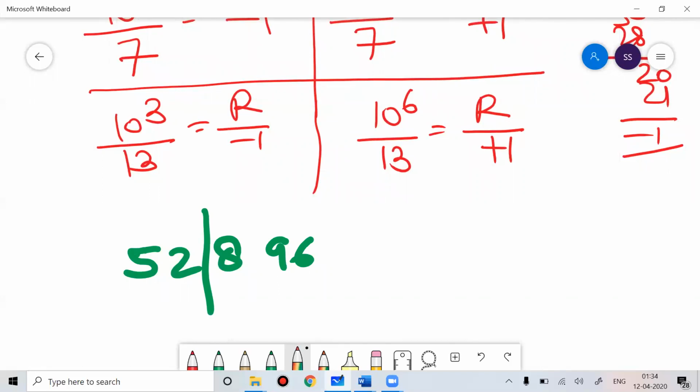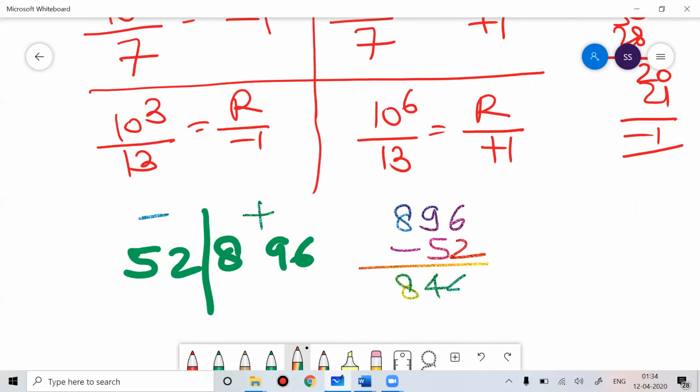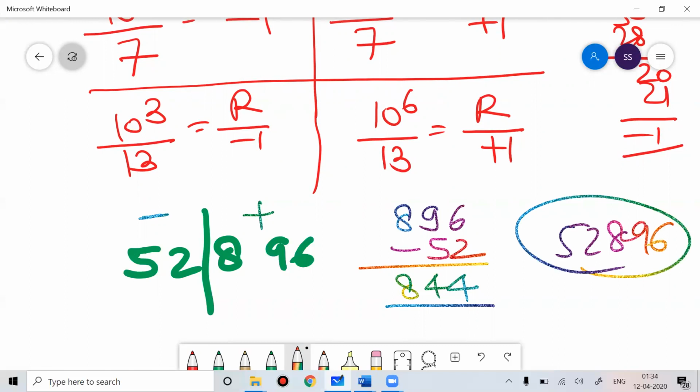So make triplets of the number. Divide the number into different parts, make triplets, and then you put opposite signs on the triplets. Like this, 896 minus 52. How much will you get? You'll get 844. Now, is 844 divisible by 7? You can easily check. No, it is not divisible by 7. Is it divisible by 13? 13 sixes are 78, 64. No, it's not divisible by 13. It means 52896 is not divisible by either 7 or 13.